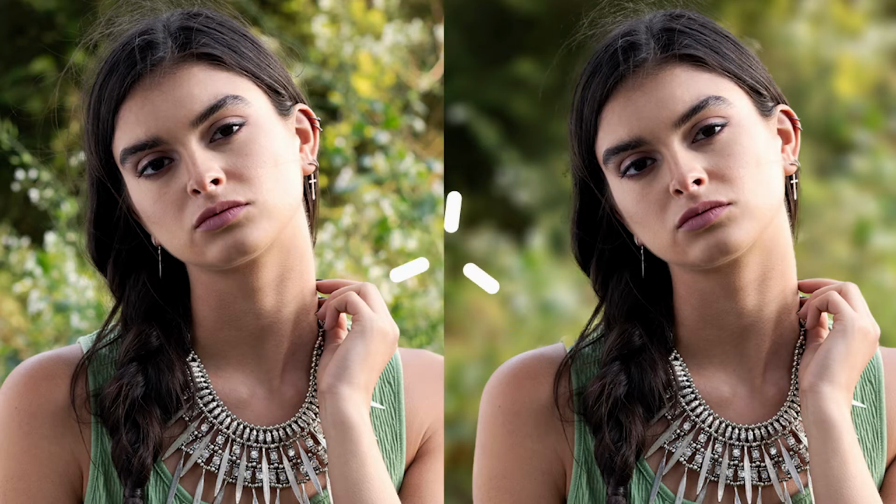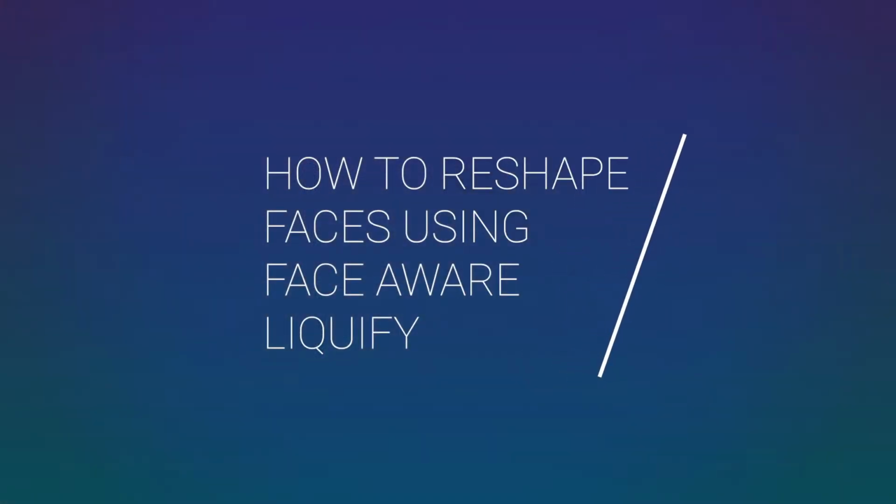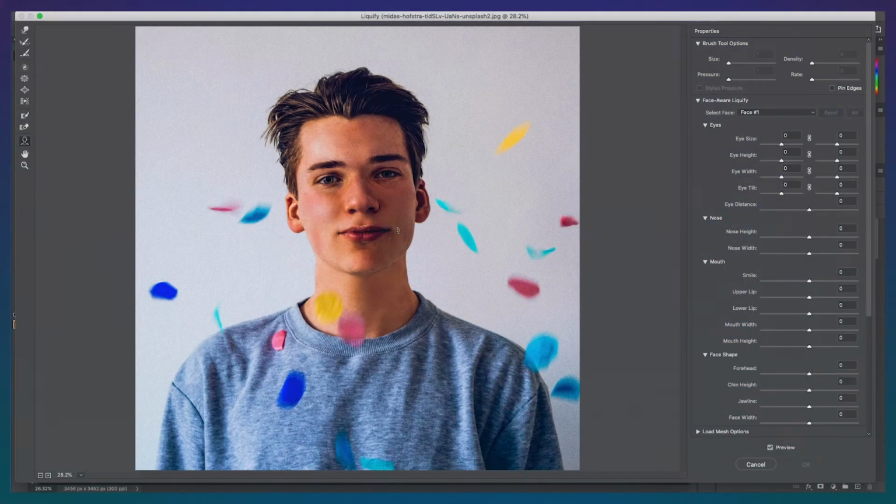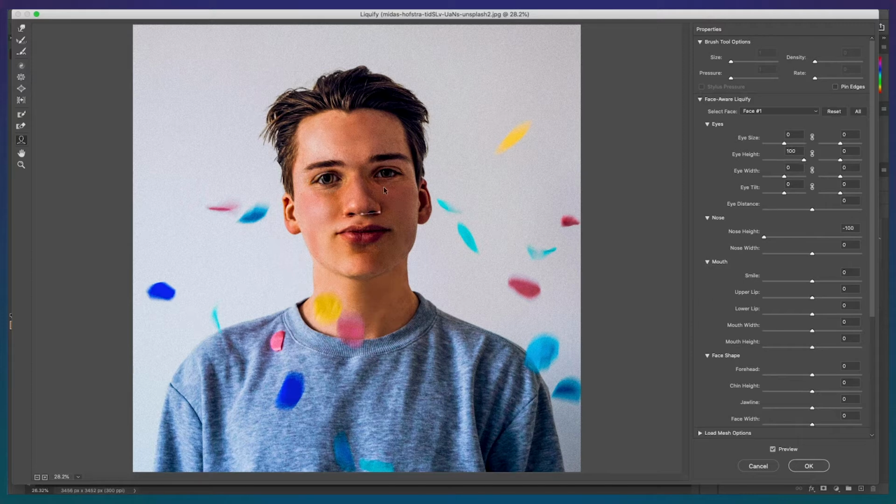Alright, let's get started. In this tutorial, I'll show you how you can reshape any face using the Face-Aware Liquify tool in Photoshop. This is a great tool to make slight adjustments to your portraits to enhance features like eyes, nose, mouth, and overall facial structure. The goal in that case is to keep features as natural looking as possible. Or you can go the complete opposite route and make dramatic cartoonish effects to the face.